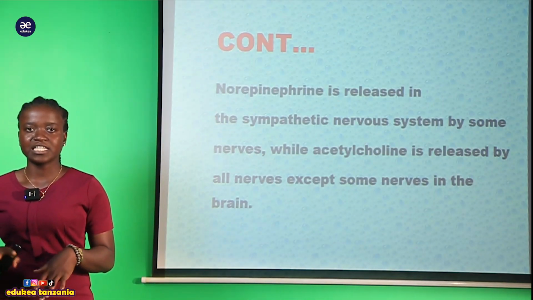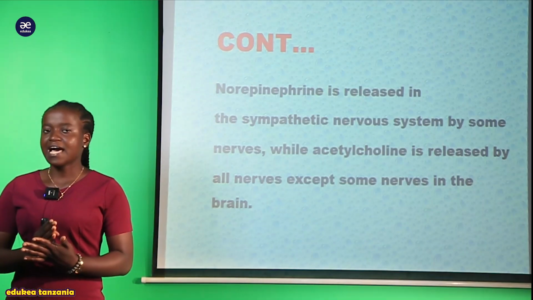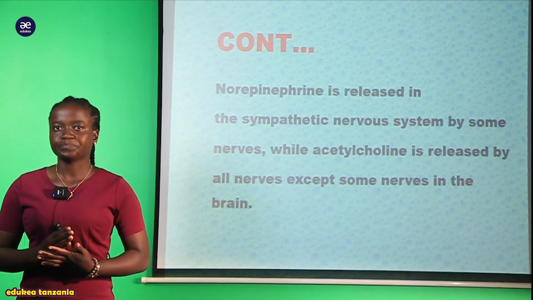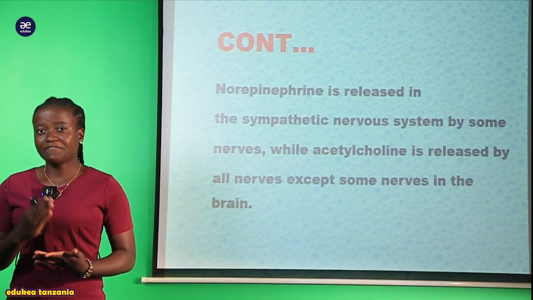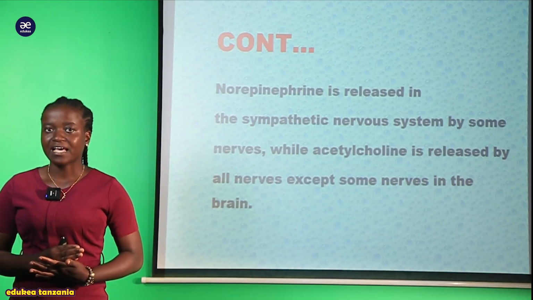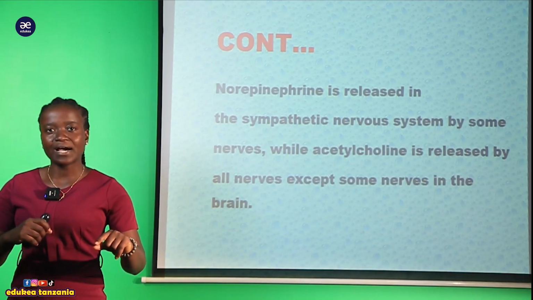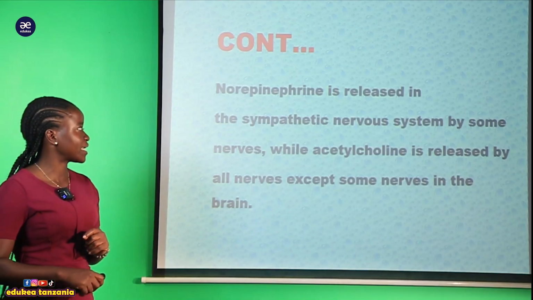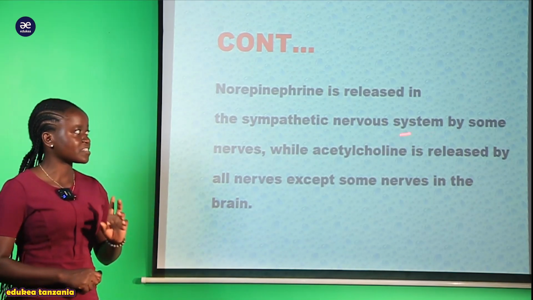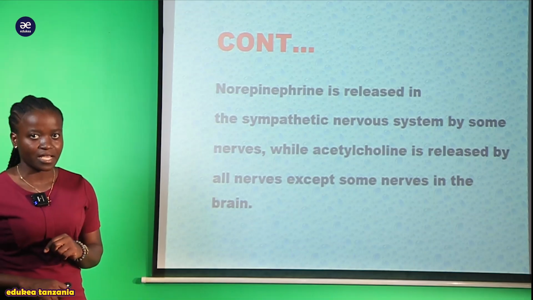I hope you will understand even to differentiate. But here you have only to know that this norepinephrine, that is neurotransmitter, inatolewa pale ambapo panakuwa na sympathetic nervous system by some nerves.